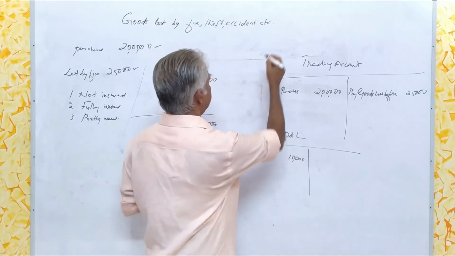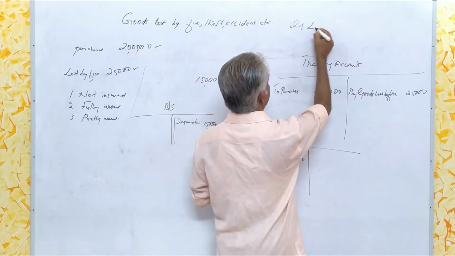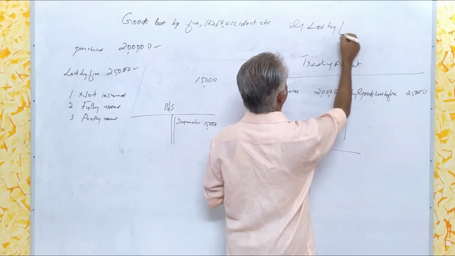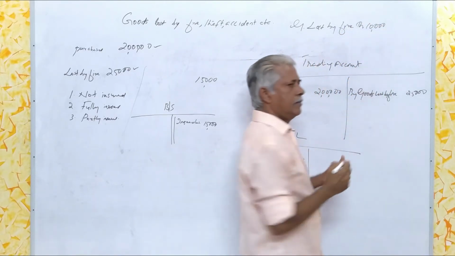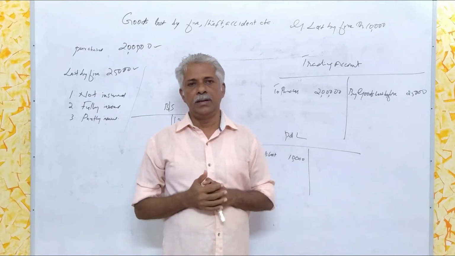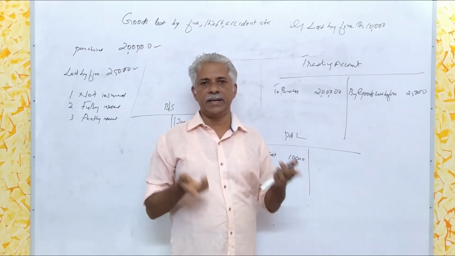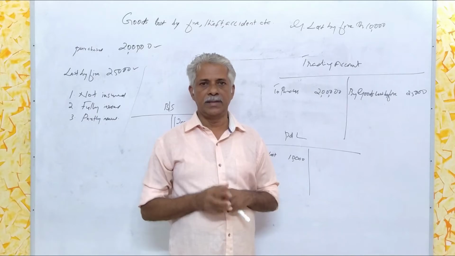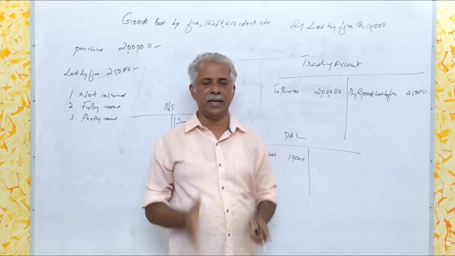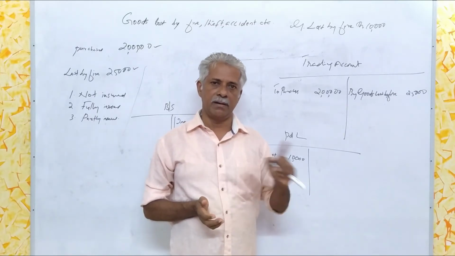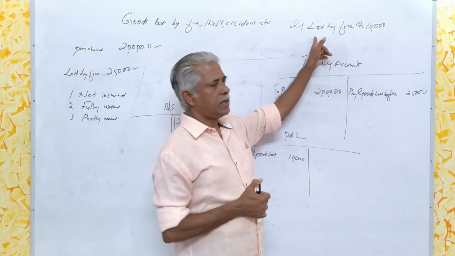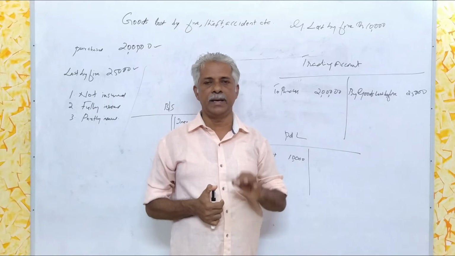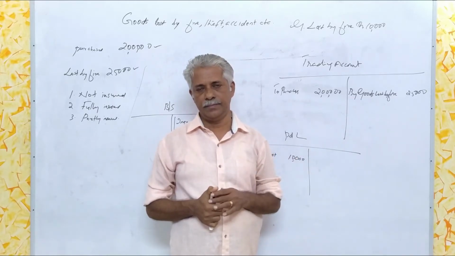Suppose in the trial balance, there is an item, goods lost by fire, rupees 10,000. It means that amount is already deducted from purchases. That means the impact in decrease of cost of goods sold is already carried out. Therefore, it should be taken only on the debit side of the profit and loss account.